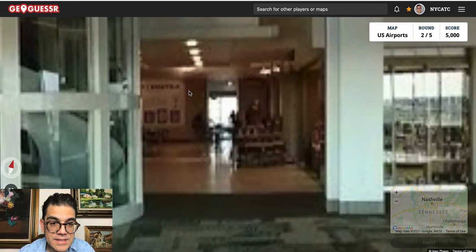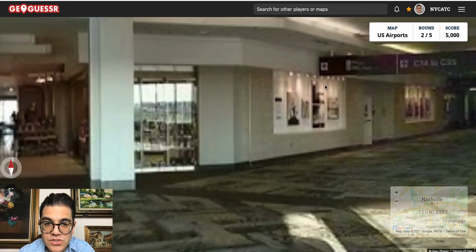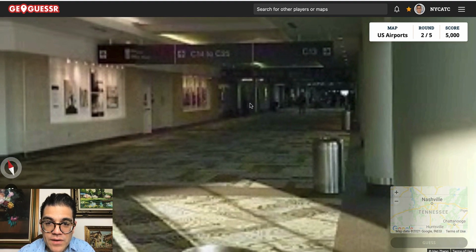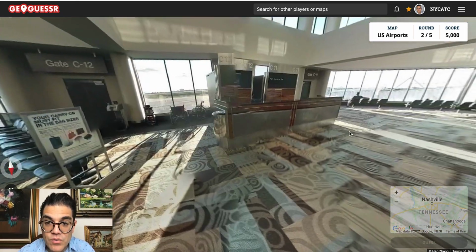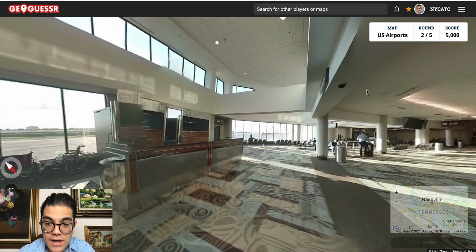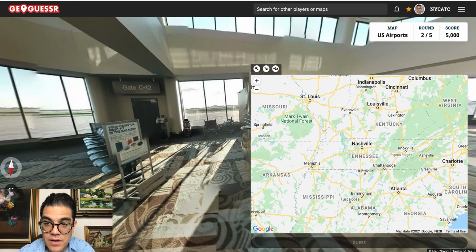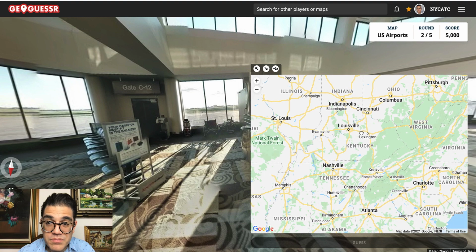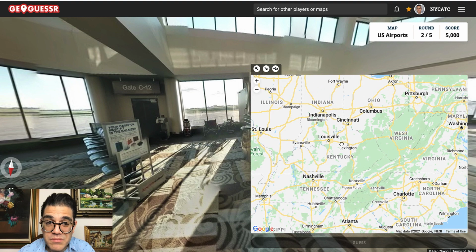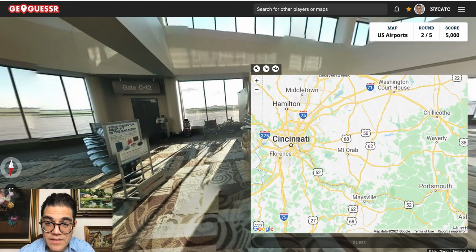And maybe that's where you come in, TSA, but it's just so blurry. So it's so difficult to actually figure out what it is. So I'm going to just have to take a guess at this one because I really do not know. I'm going to go with, let's do Cincinnati.